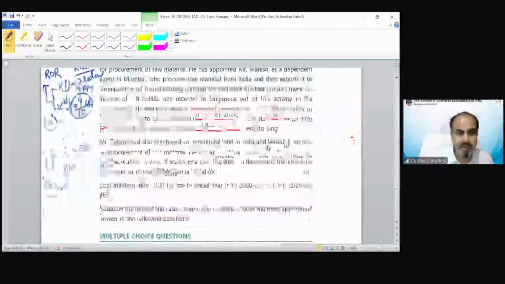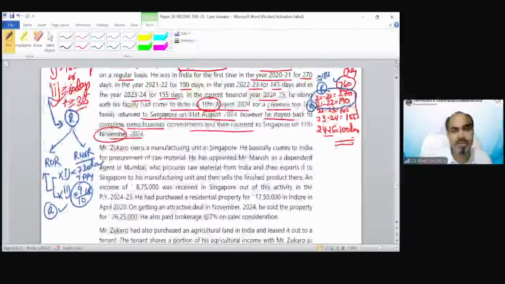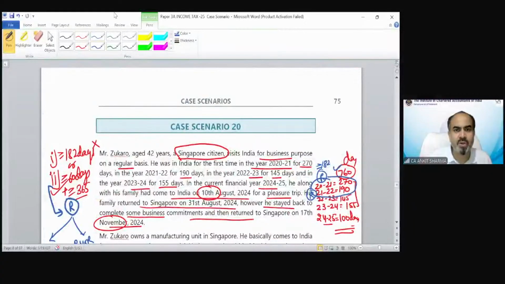I hope it's clear. You can see option A is your correct option. Any confusion in this? Very good question. This is also a very good question. Shan Bist is saying Zucaro is a resident and not ordinary resident. Now he changed his answer. He will be a resident and ordinary resident. Yes, he will be a ROR.